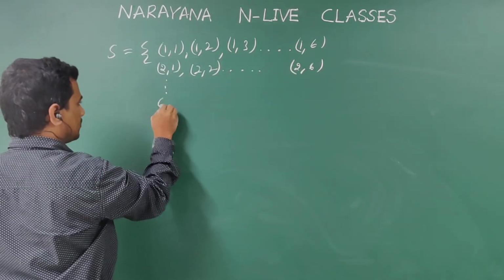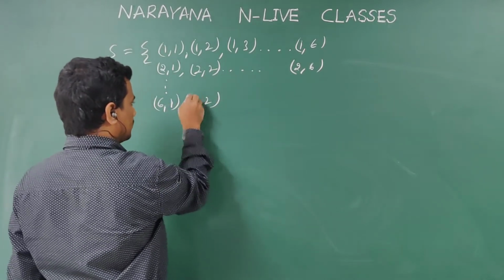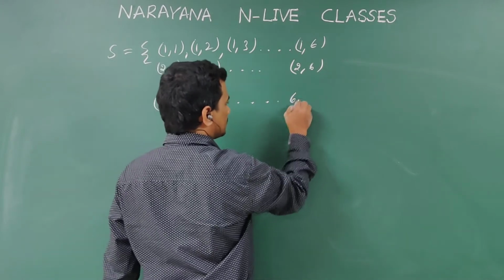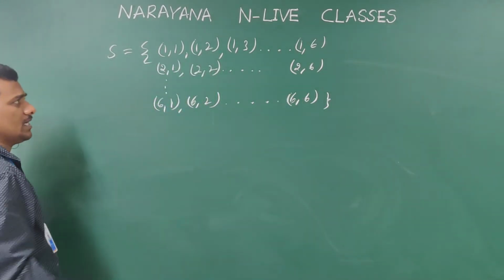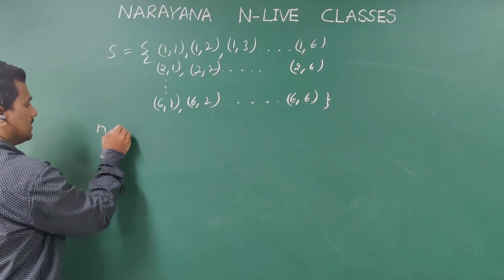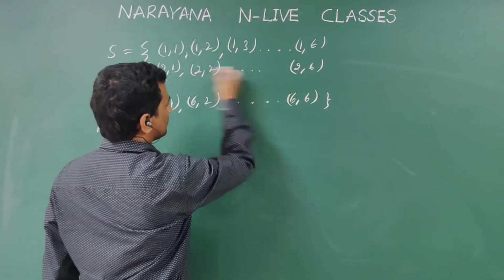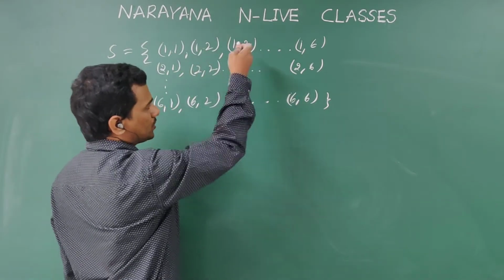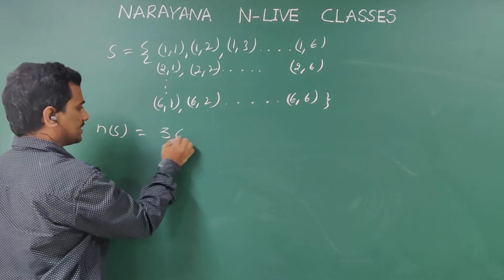Like that we can write up to (6,1), (6,2) and so on up to (6,6). So total number of outcomes, n of S: there are 6 rows and 6 columns, so the total number of outcomes is 6 into 6, that is 36.